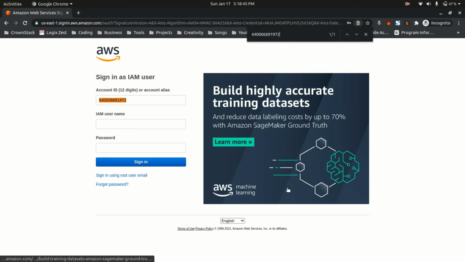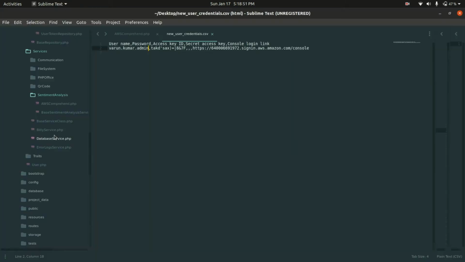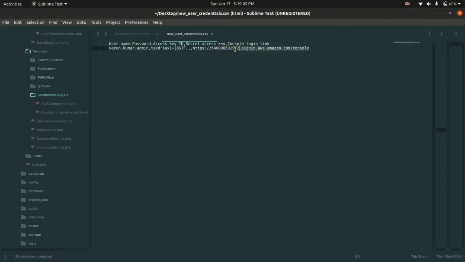This is my account ID, and my username is this, and password is this. This is my password.